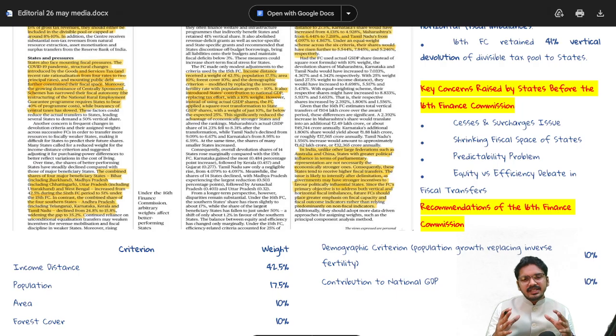We will also see, when we get to the recommendations, what equity and efficiency mean. Before getting into the actual concept, let's discuss it briefly with an example. Let's say there is a country divided into two major regions, region A and region B, where region A is highly developed and region B is comparatively less developed than region A.